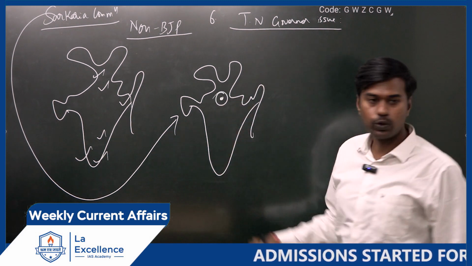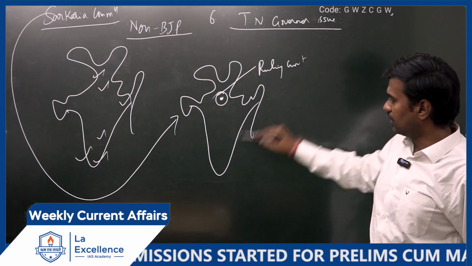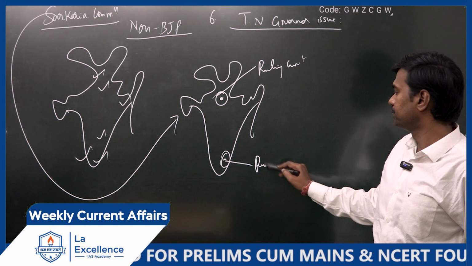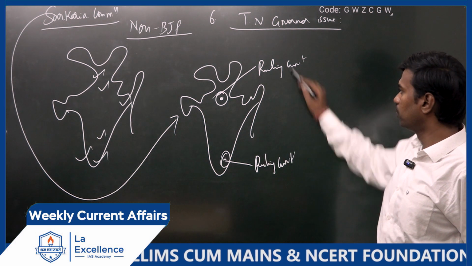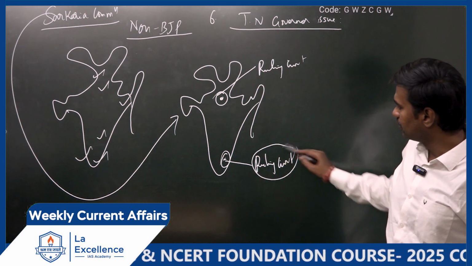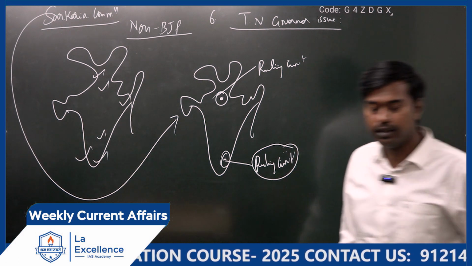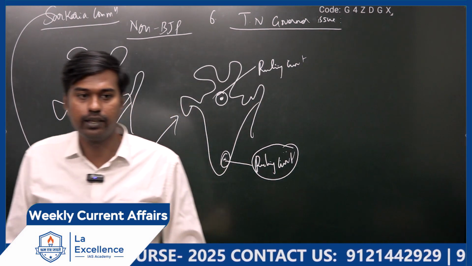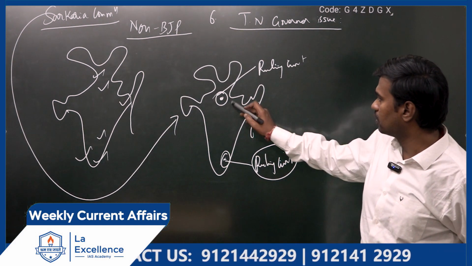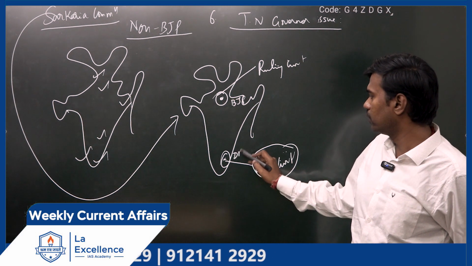in center there is a ruling government. And let's take in state, we have another ruling government. If both of them are same, no problem. Is it clear? But if this person is from another party, what Sarkaria Commission is telling is, in that case, suppose we take the case in center we have BJP, Tamil Nadu we have DMK.